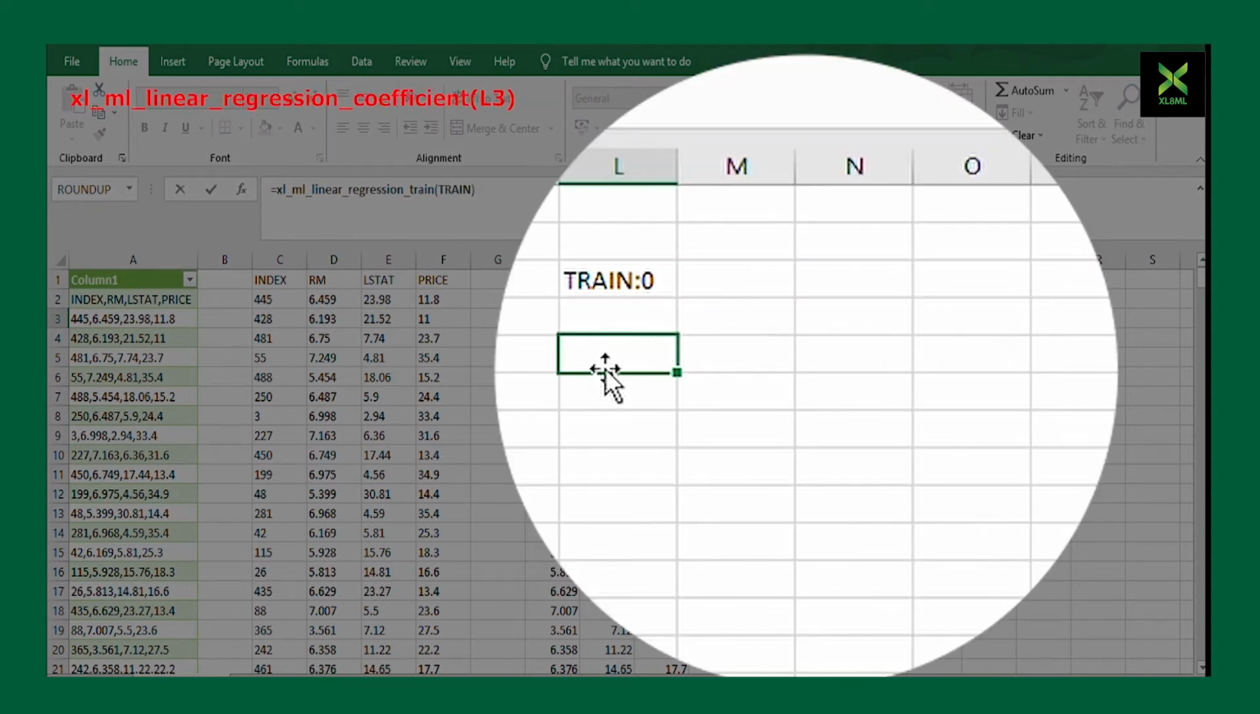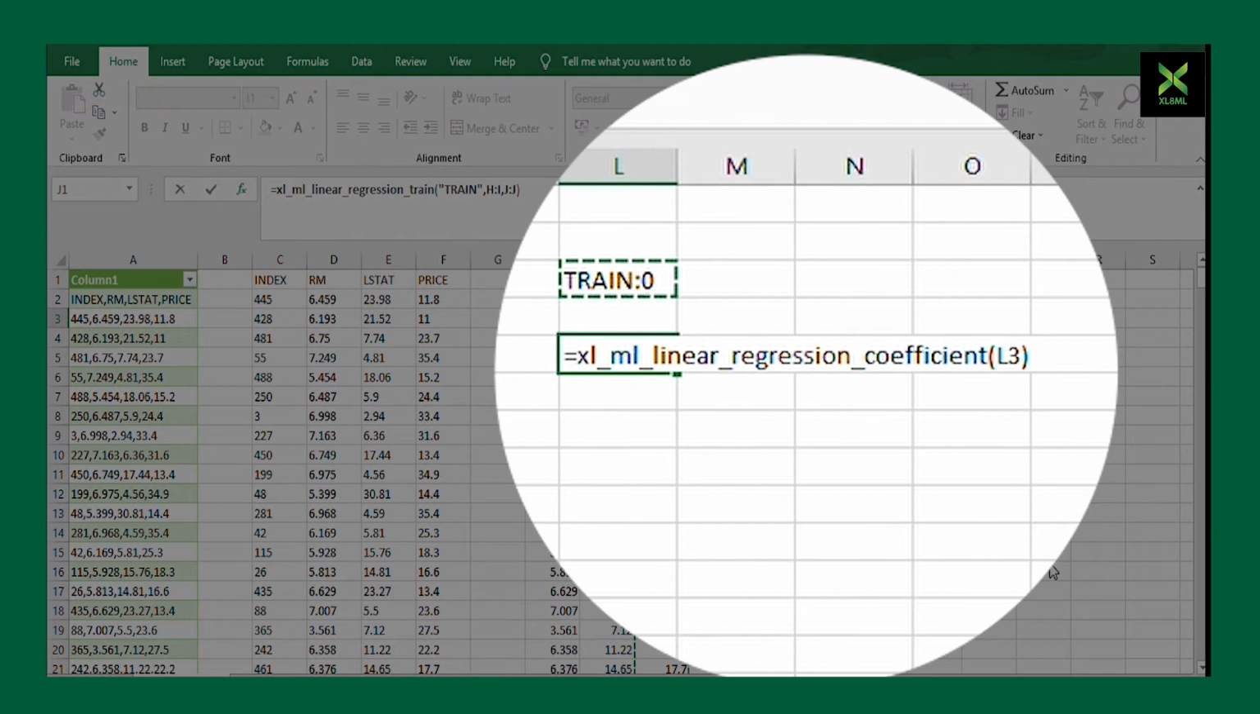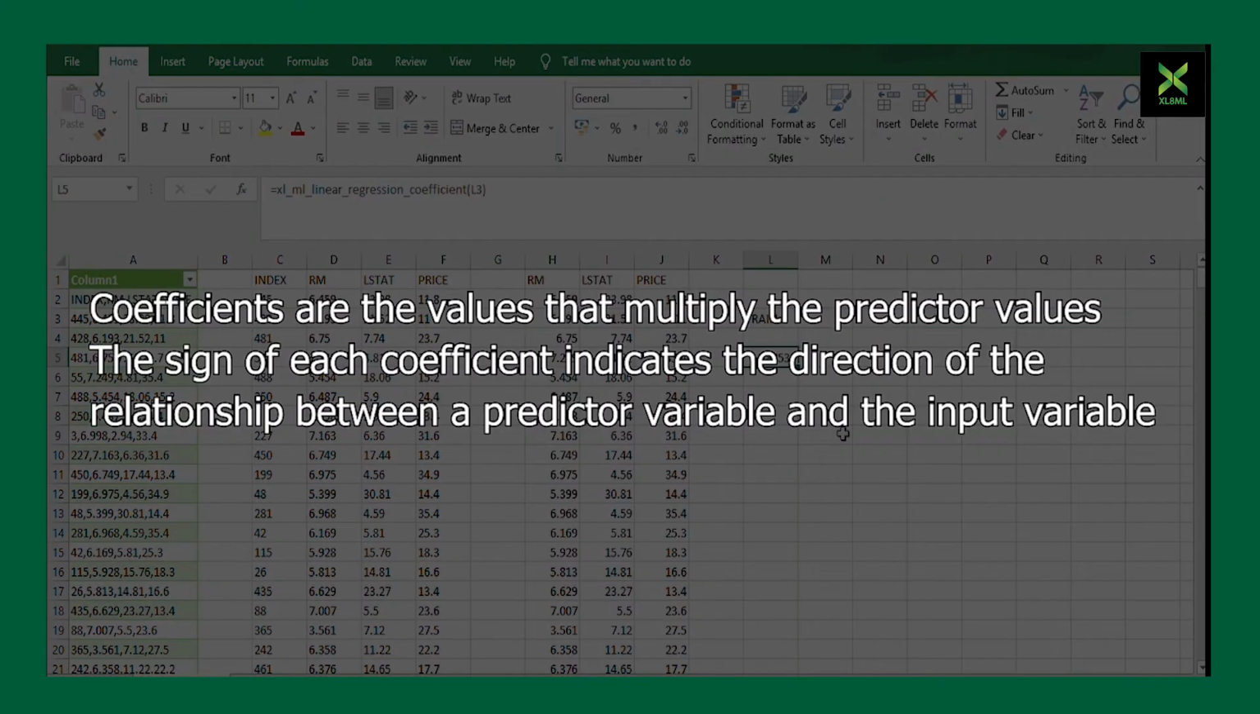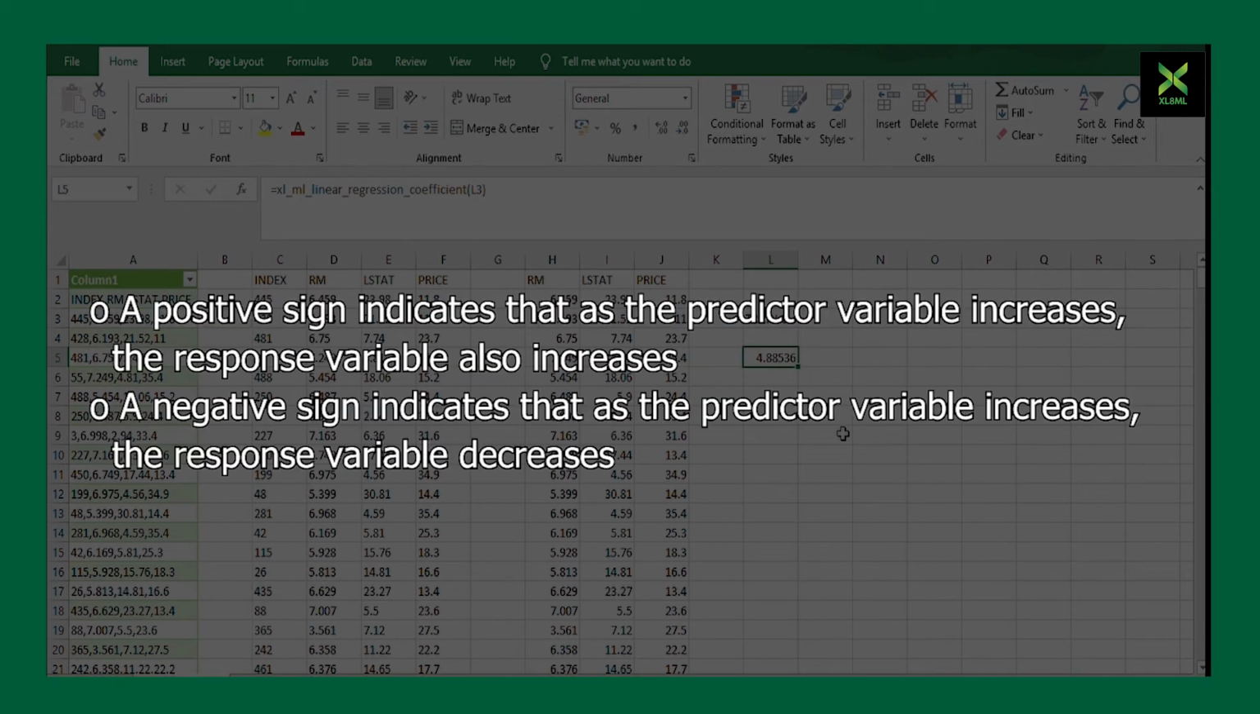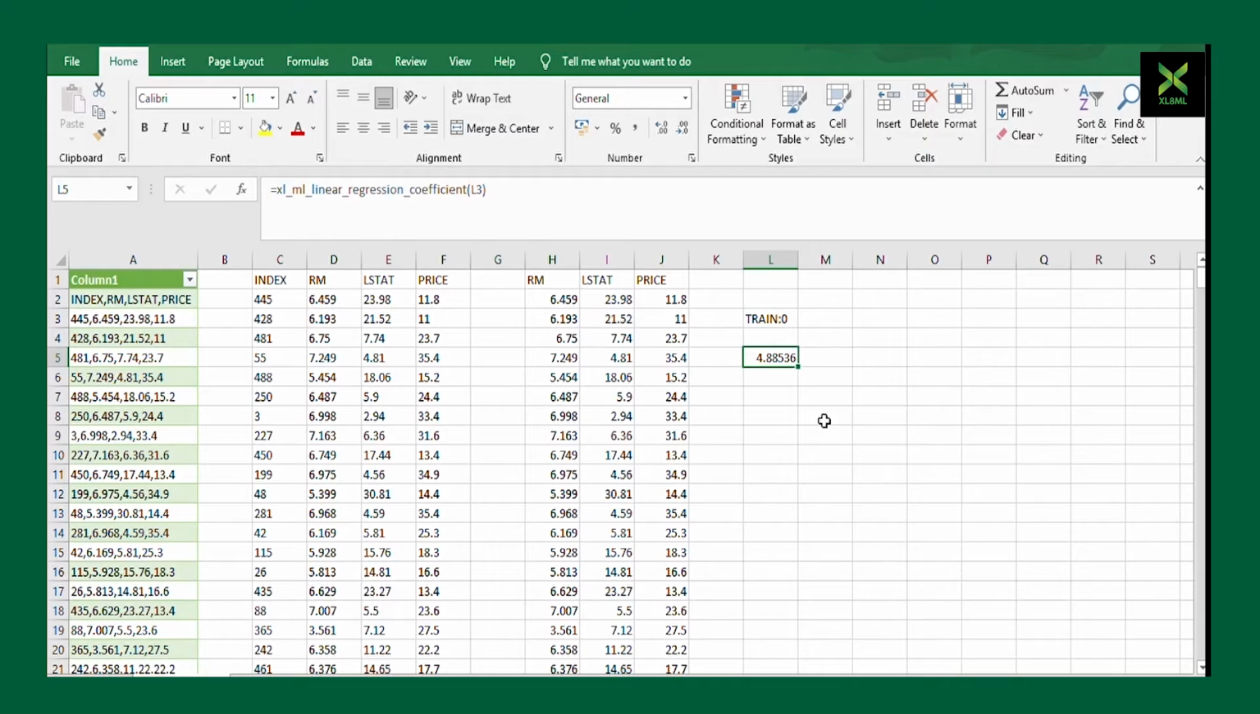Next we calculate the regression coefficients using XL_ML_linear_regression_coefficient(trained model). Coefficients are the values that multiply the predictor values. The sign of each coefficient indicates the direction of the relationship between a predictor variable and the response variable. A positive sign indicates that as the predictor variable increases, the response variable also increases. A negative sign indicates that as the predictor variable increases, the response variable decreases.